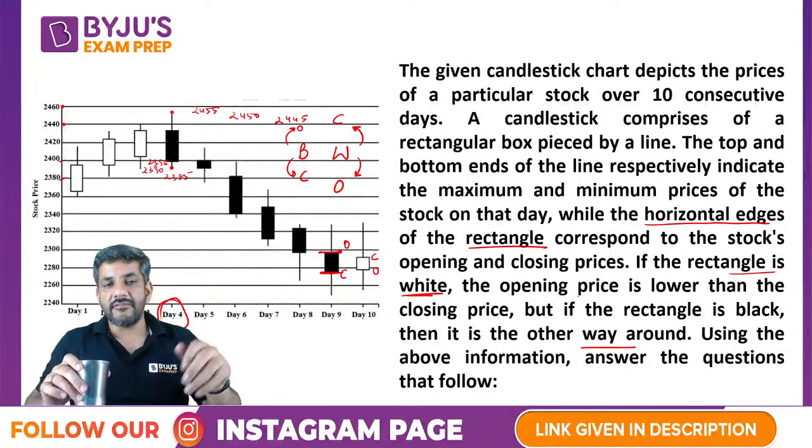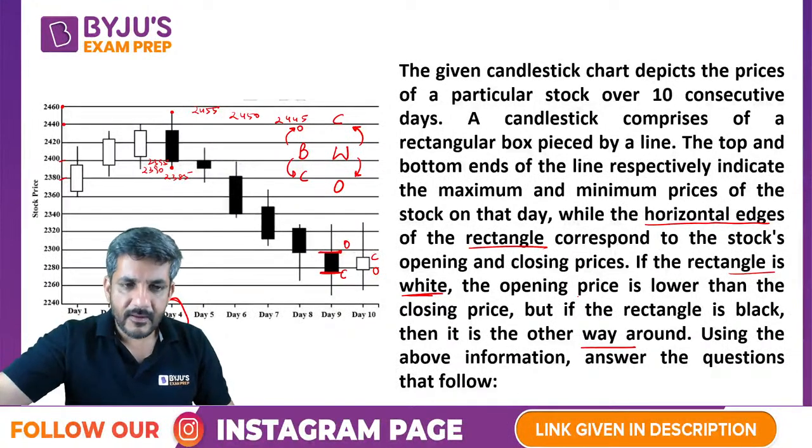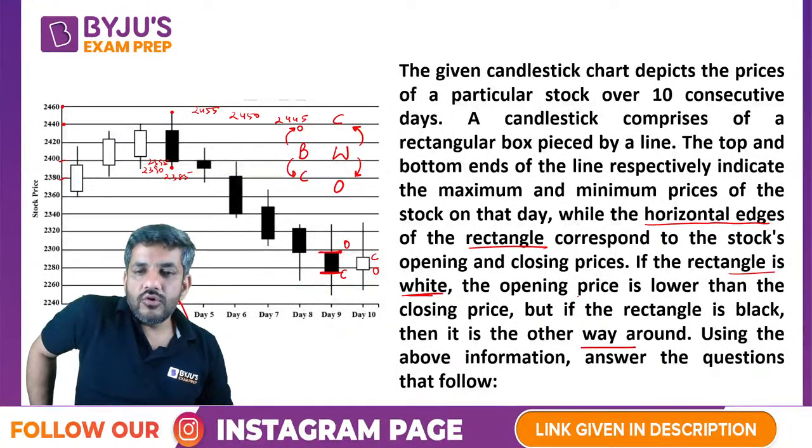Is there anyone who is having a doubt here? Is that understood? This data is clear. How to read the data?